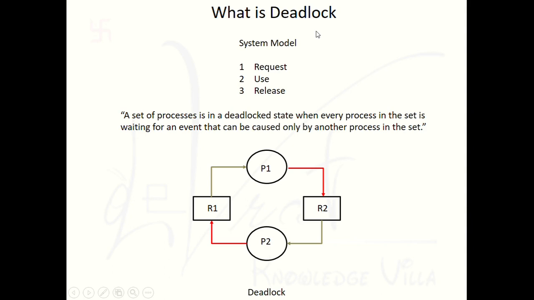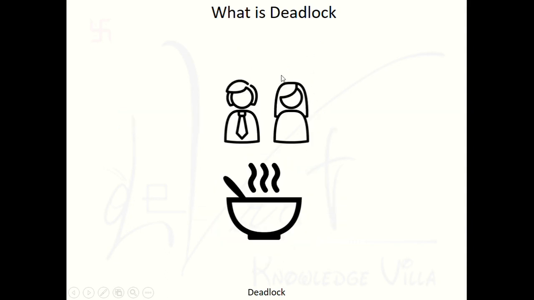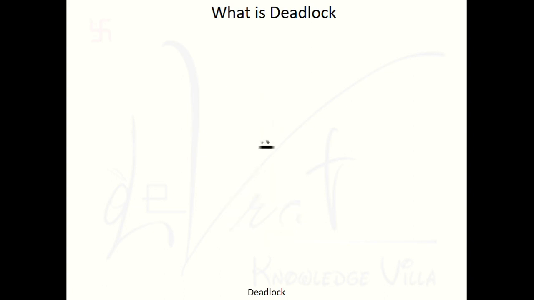Before starting to discuss deadlock, let's first discuss a few non-technical examples. Suppose there are two persons, one male and one female, and they want to drink a soup. Suppose they have a soup. They require two things: one bowl and one spoon. So let's see. One bowl of soup and one spoon is available.